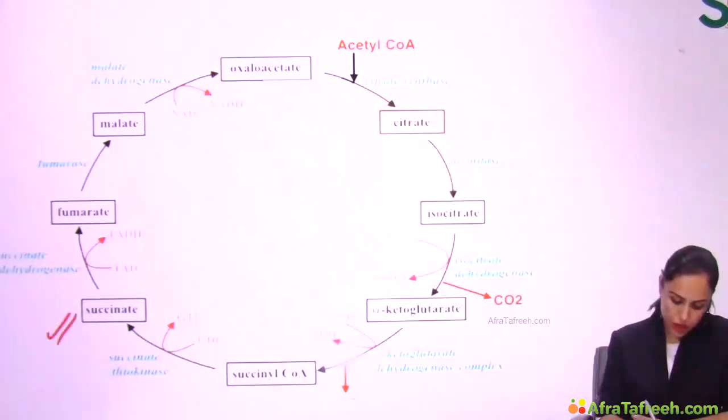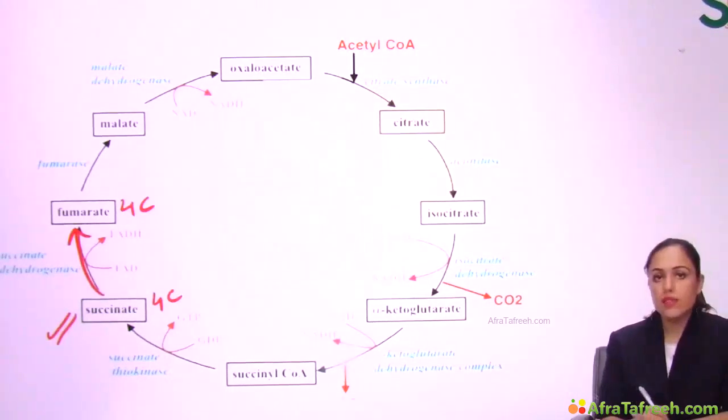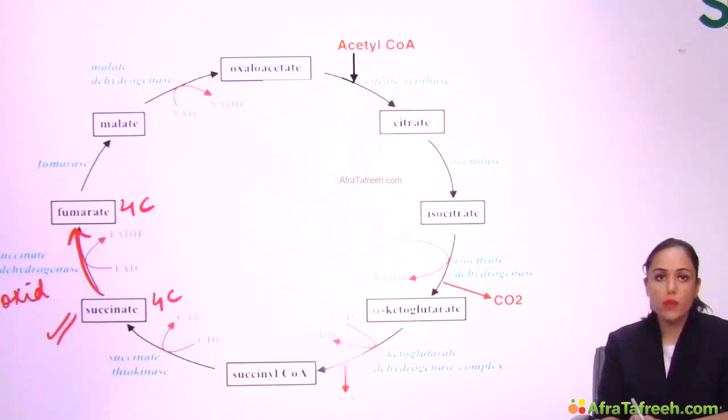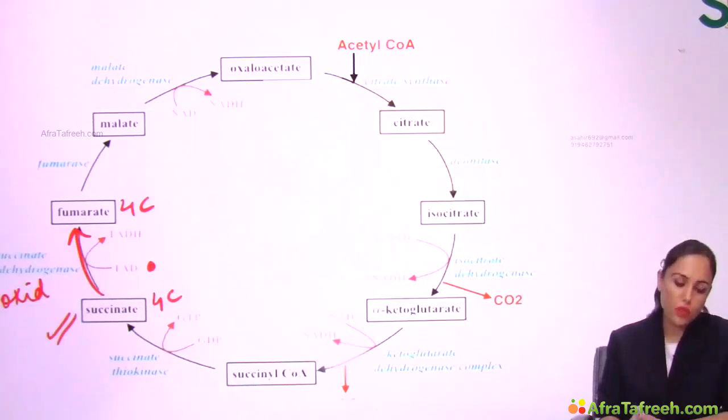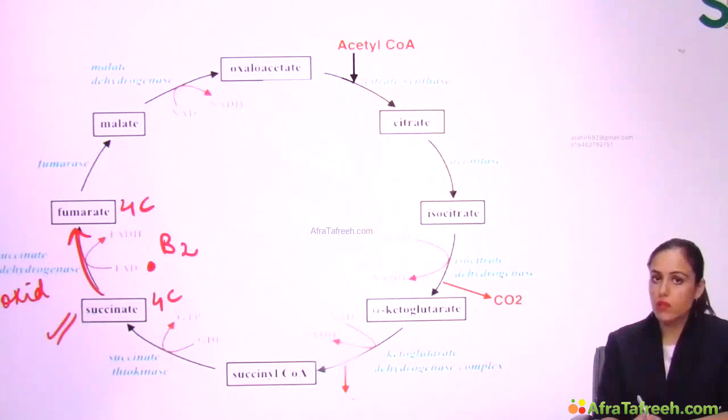So we have reached till this point, succinate. Let's see the next step. Succinate to fumarate. There is no change in number of carbon. Enzyme is dehydrogenase, that is succinate dehydrogenase. So this is a simple oxidation step occurring and somebody will come to take this hydrogen. That somebody here is FAD. FAD forms FADH2, right? So can I say in this step, FAD means vitamin B2 is used. Succinate dehydrogenase will use vitamin B2, right?